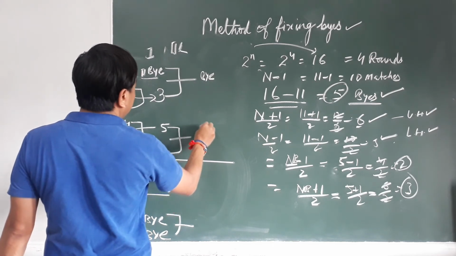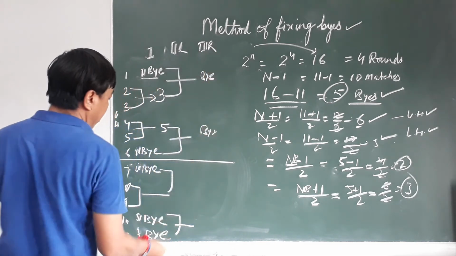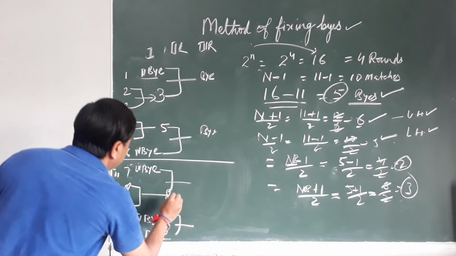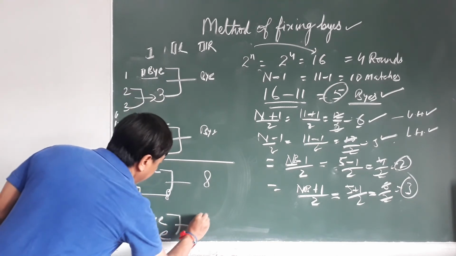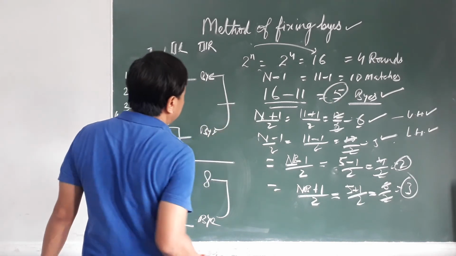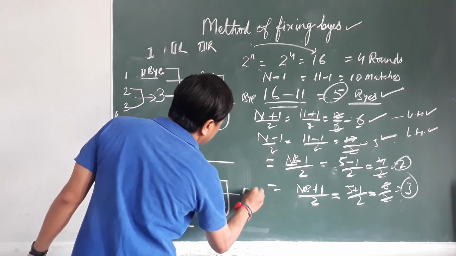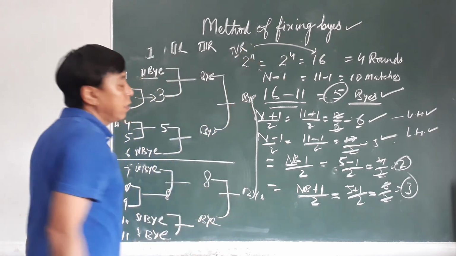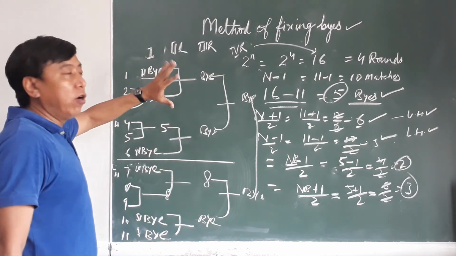Here also a bye. This is your third round. Suppose here 8, and then 1, 4 and 10 are playing. Here also one. This is your 4. This is the format of the fixture for the knockout tournament.